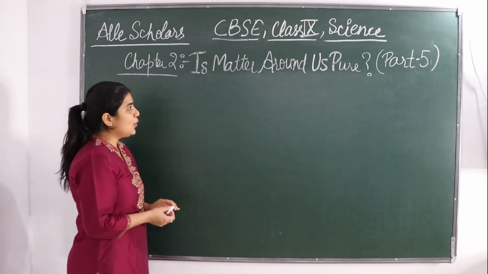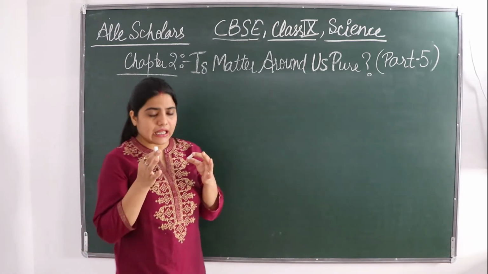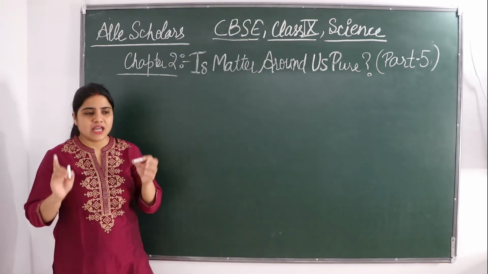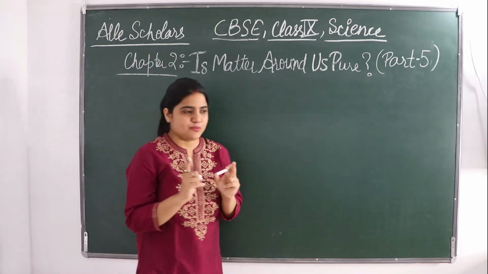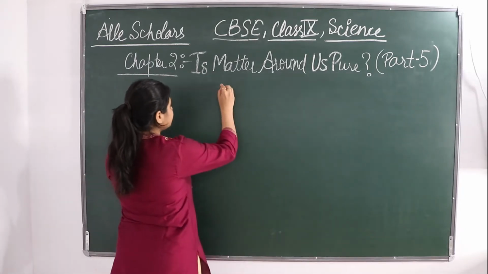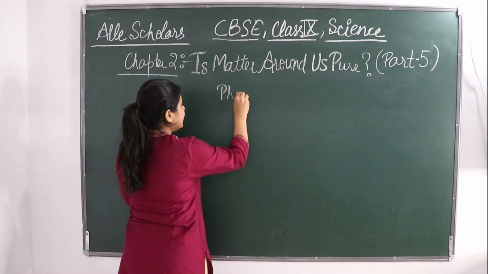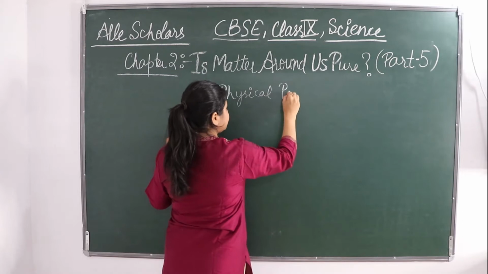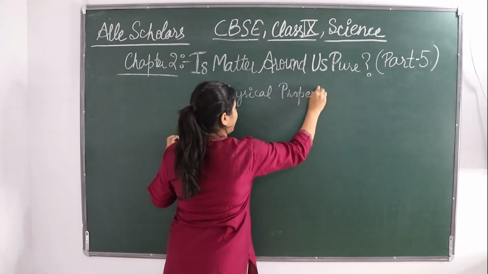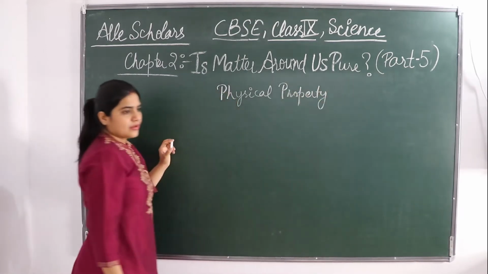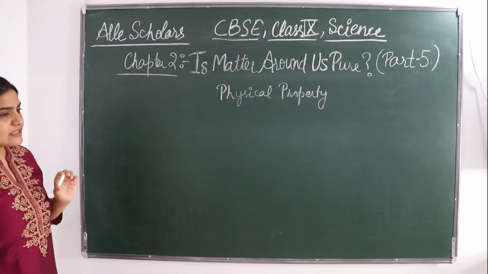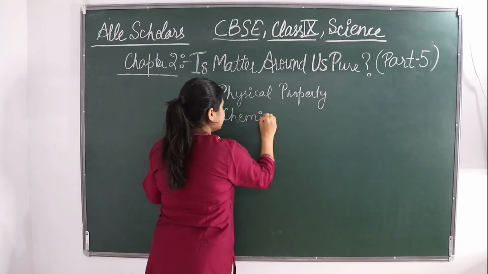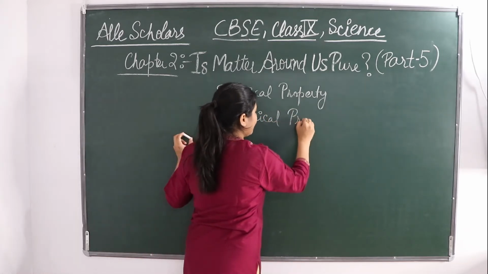Any compound, element or substance basically has two types of properties. The first is the physical property and the second is the chemical property.